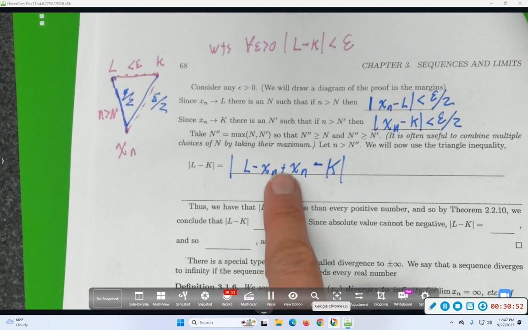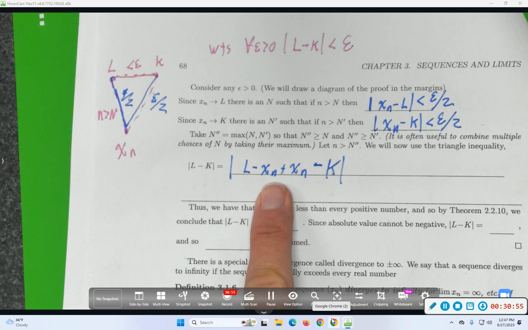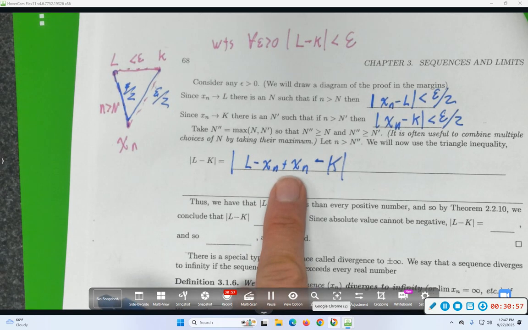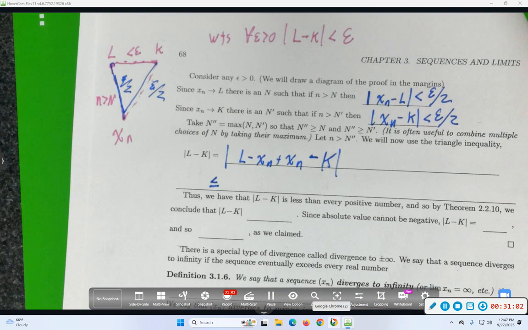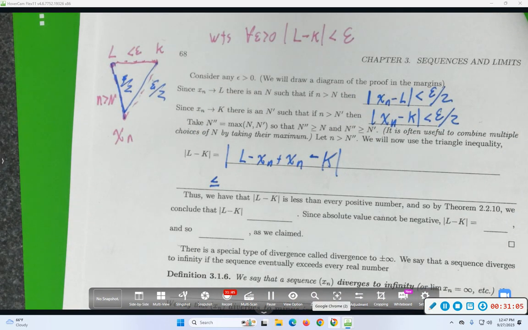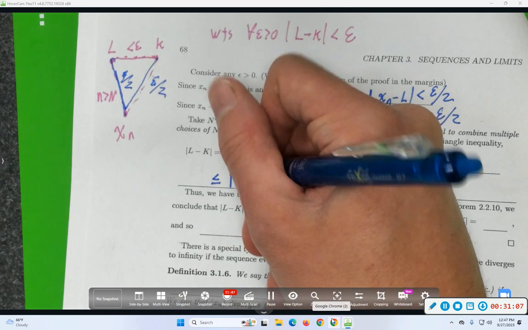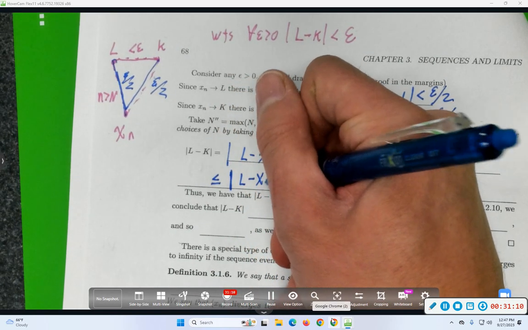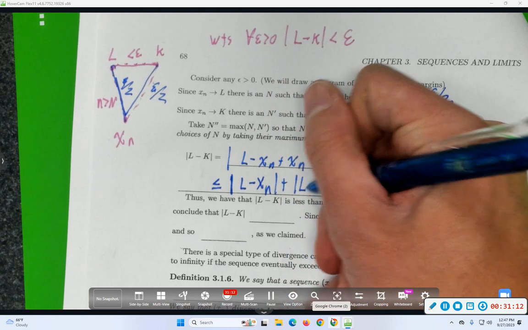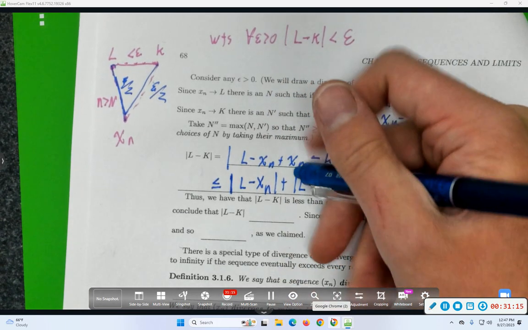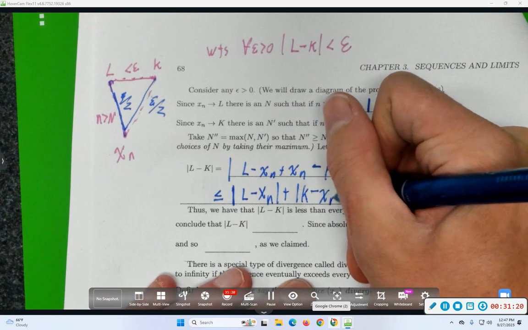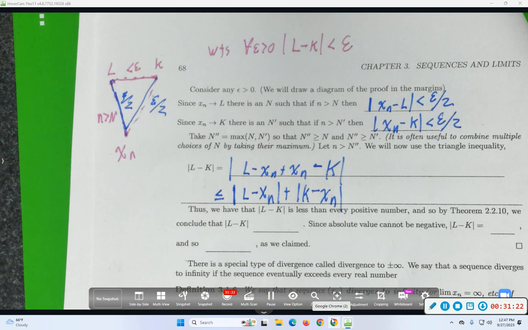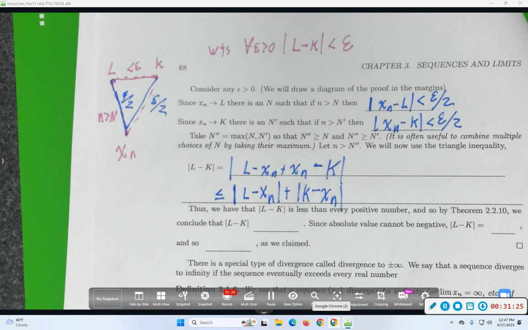All right, so let's play this game. And I'm going to use the triangle inequality. What does the triangle inequality let me do to this? What is that less than or equal to by the triangle inequality? Split it into two. And I could do that however I wanted, but I think this is the sensible way. No, not L. Or maybe it looks like I'm also using a property of absolute values to change the order of the thing.